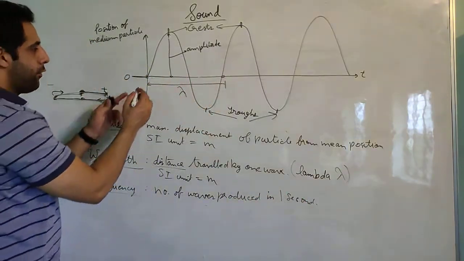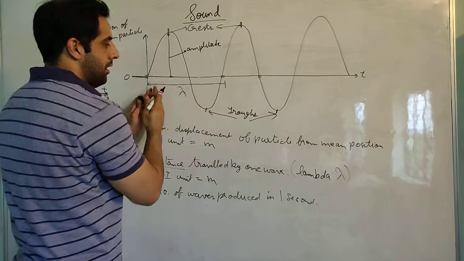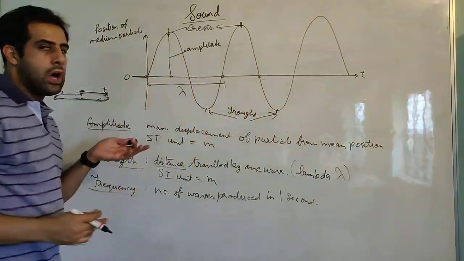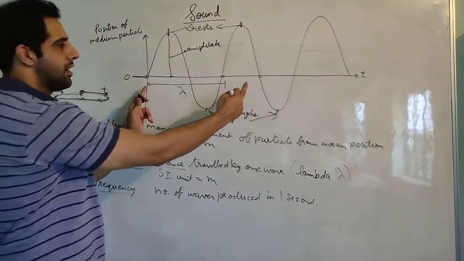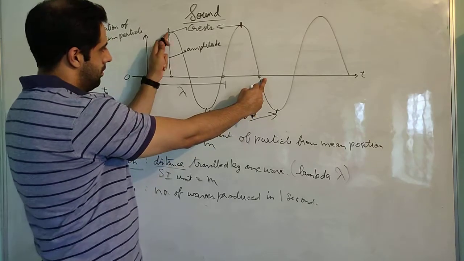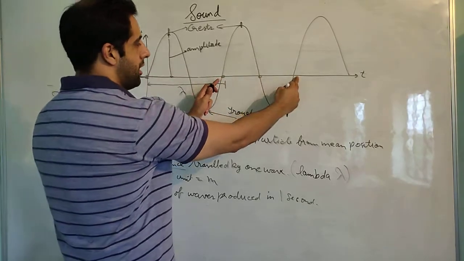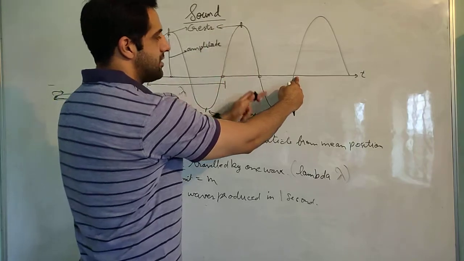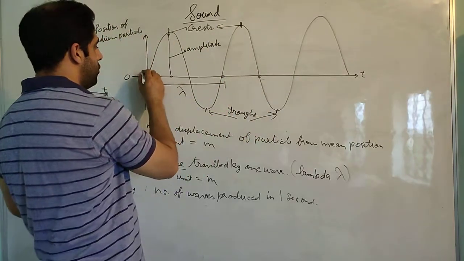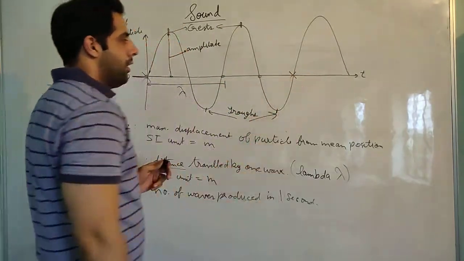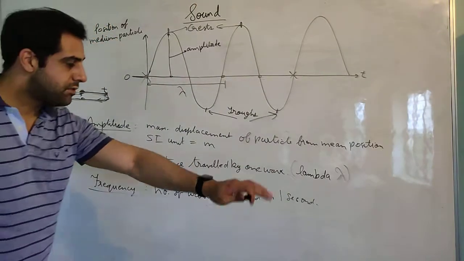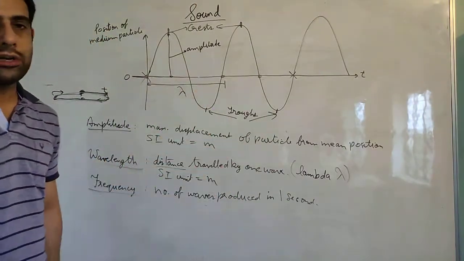So let us say that from here to here it is the duration of 1 second. How many waves are produced in 1 second? From here to here there are two waves. One wave, from here to here, this is one wave and this is the second wave. So between these 2 points we have two waves. So the number of waves produced in 1 second is two.